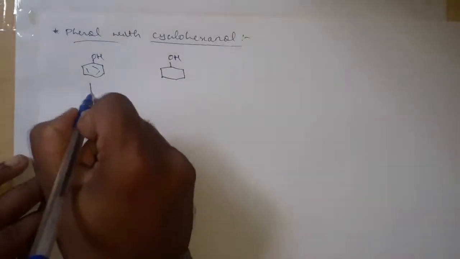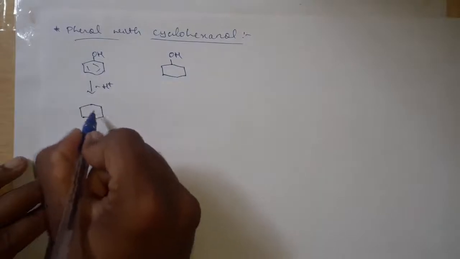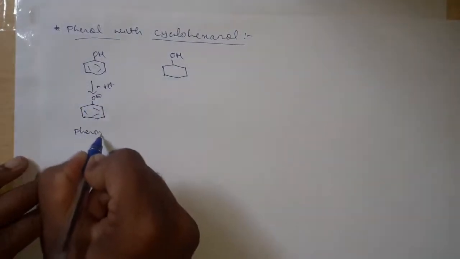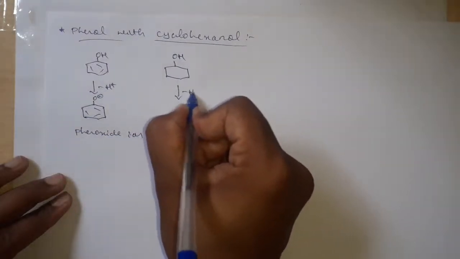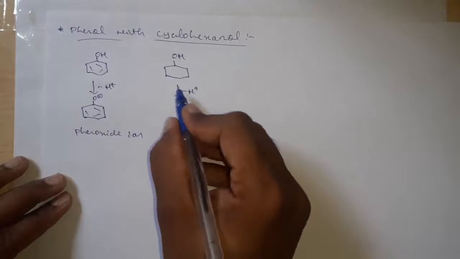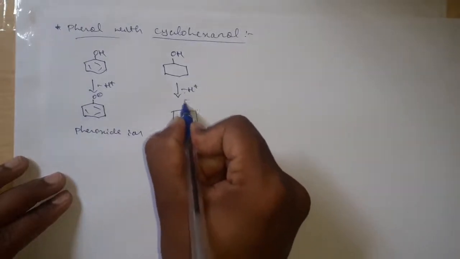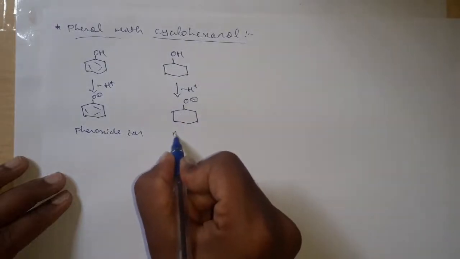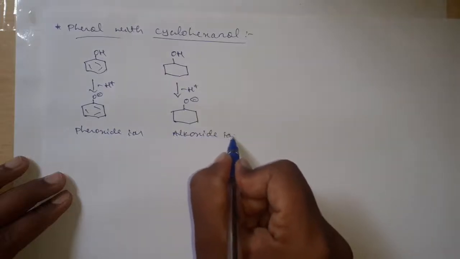And here also, after the loss of a proton, this phenol will form a phenoxide ion, and this cyclohexanol after the loss of a proton will form an alkoxide ion.